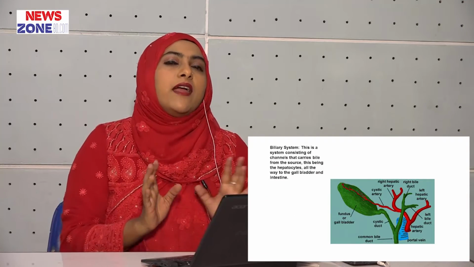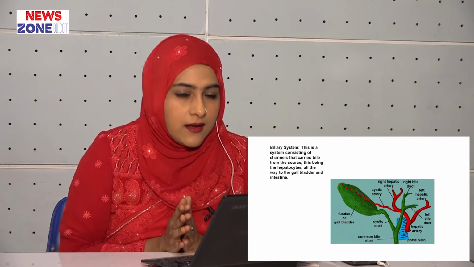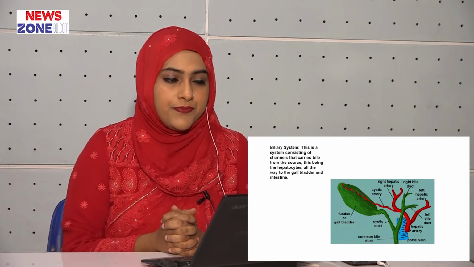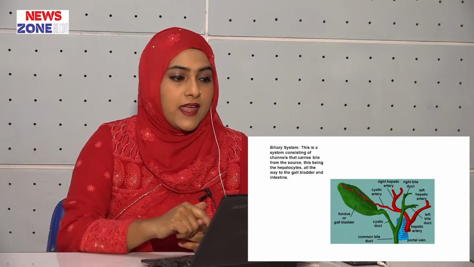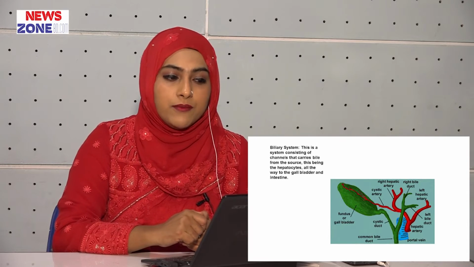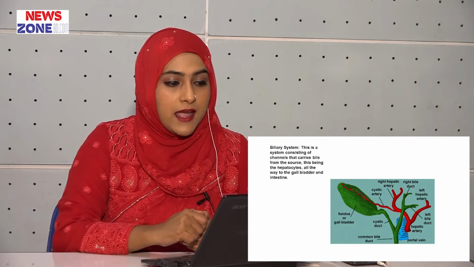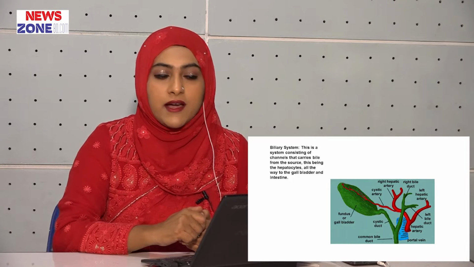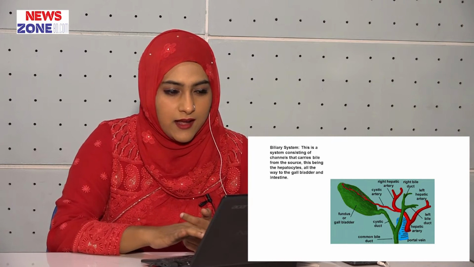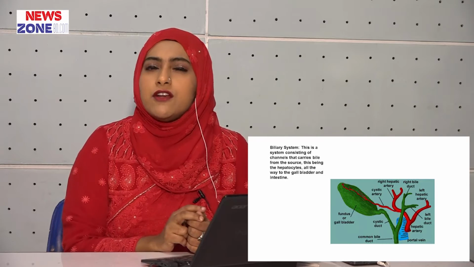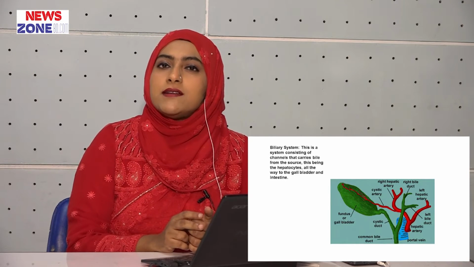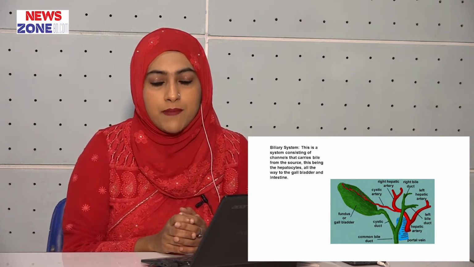Now, we want to know a very important structure, that is the biliary system. What is the biliary system? This is the system consisting of the channels that carry bile from the source, the hepatocyte, all the way to the gallbladder and the intestine. Here you can see the biliary system. There are two types of biliary system, the intrahepatic biliary apparatus and the extrahepatic biliary apparatus.